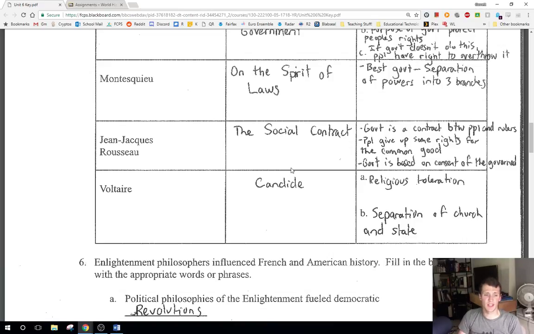So the social contract, anyway, right, is the contract between the government and the people, right? Effectively the social contract is what people agree as the general will of the public, right? The general will of the public determines the morality of the group, right? And sometimes people do need to give up some rights in order for the common good, and you're going to get this rule by masses on some level, right? And ultimately, similarly to Locke, government is based on the consent of the governed, right? Those are really important things. So that's the social contract in a nutshell.